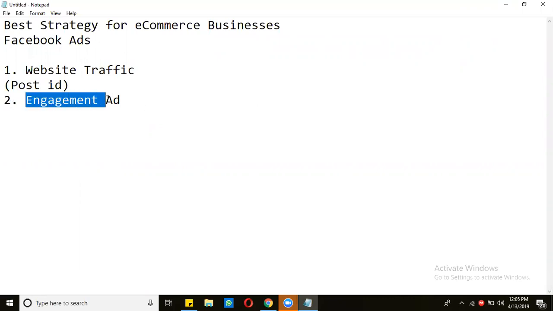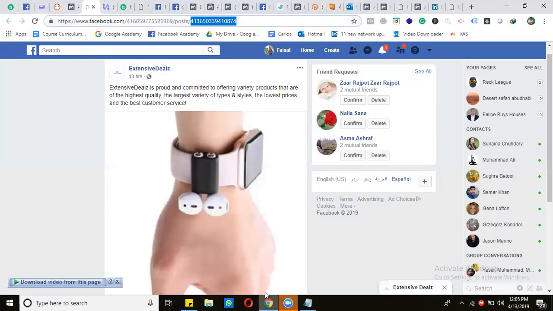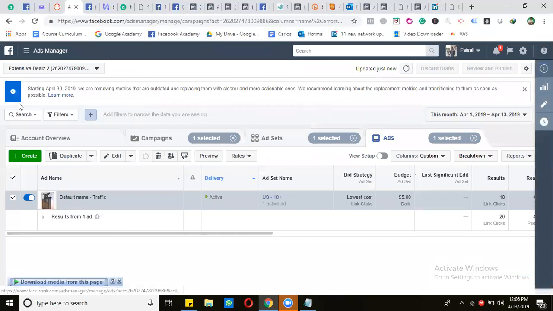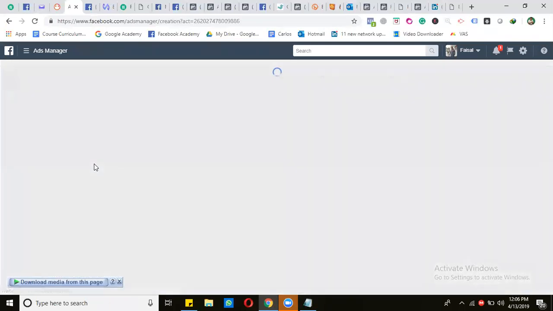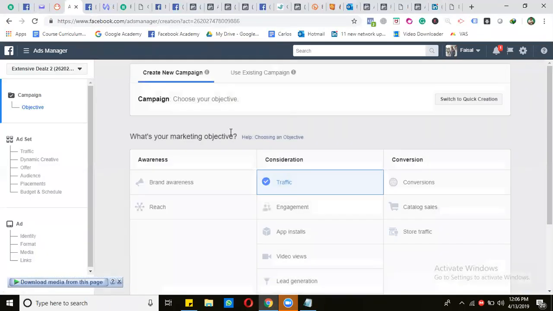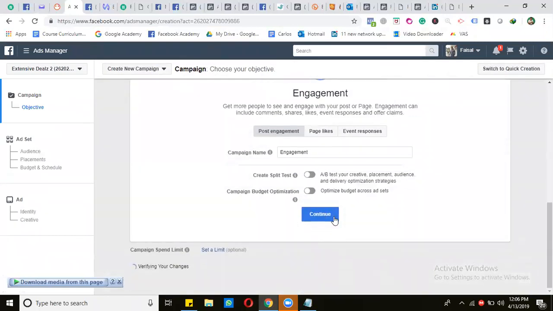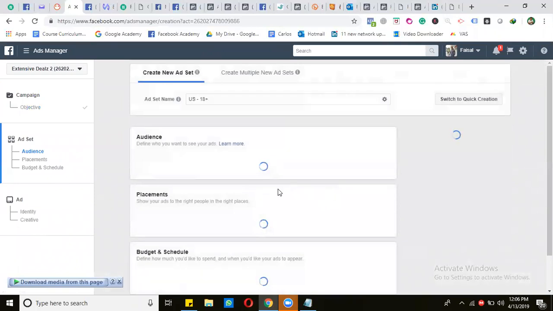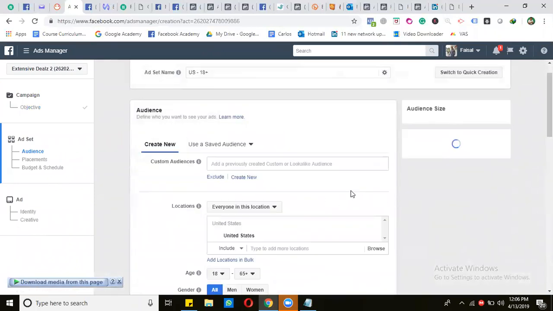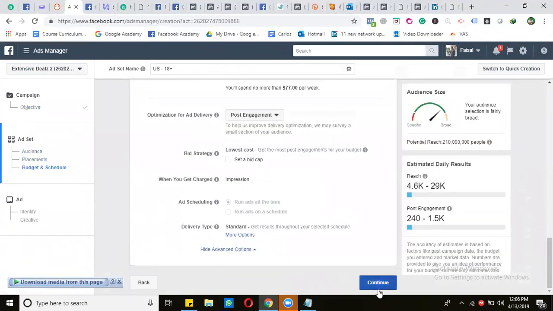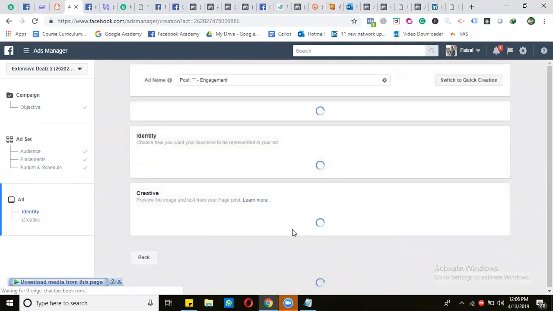And when you create the engagement ad, put that post ID instead of creating a new post. So go again to Ads Manager, campaign, click on that, and choose engagement. Put in the things relevant to you, like the detailed targeting, audience and all the things, and then continue.